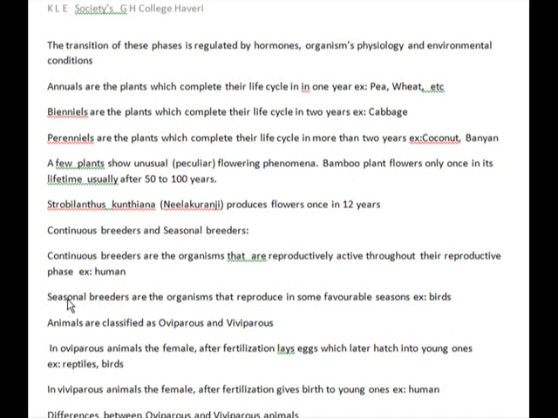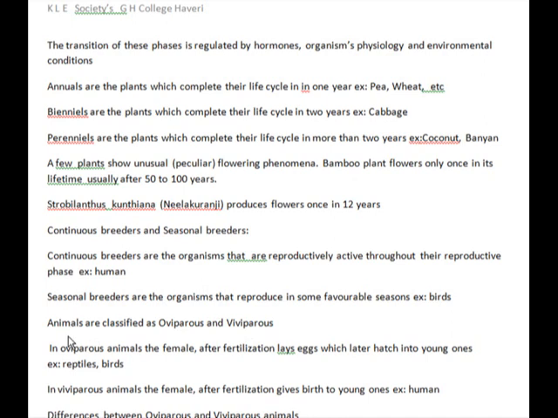Seasonal breeders. So these are the organisms that reproduce in some favorable seasons. Example, birds. And if you take plants like mango, jackfruit, they are also seasonal breeders. So they produce flowers and fruits only during favorable seasons of the year. So that's how organisms can be classified as continuous breeders and seasonal breeders.